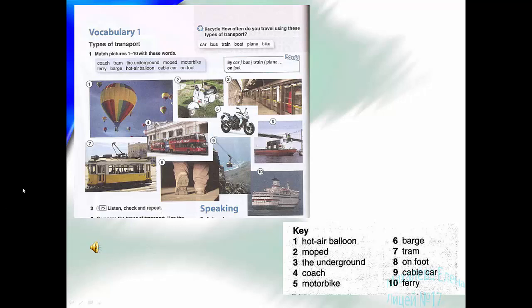Unit 8, Vocabulary 1, Exercise 2. 1, balloon, 2, moped, 3, the underground, 4, coach, 5, motorbike, 6, barge, 7, tram, 8, on foot, 9, cable car, 10, ferry.